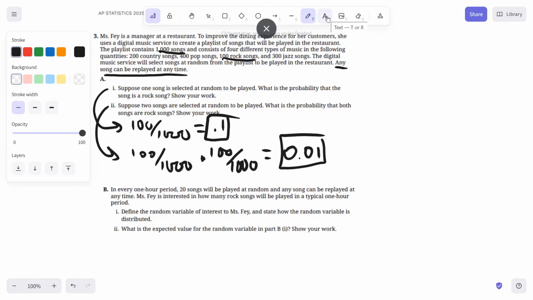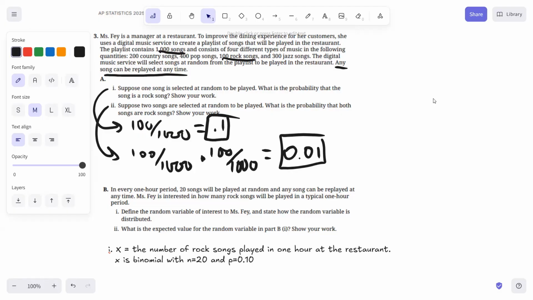So for part 1, we're going to define it as X. You could use Y or W or capital R. Typically, we're going to use capital X, and it's going to be the number of rock songs played in 1 hour. Also, we needed to state how the random variable is distributed. So we need to add that X is binomial with n equals 20 and the proportion of successes equals 0.10.